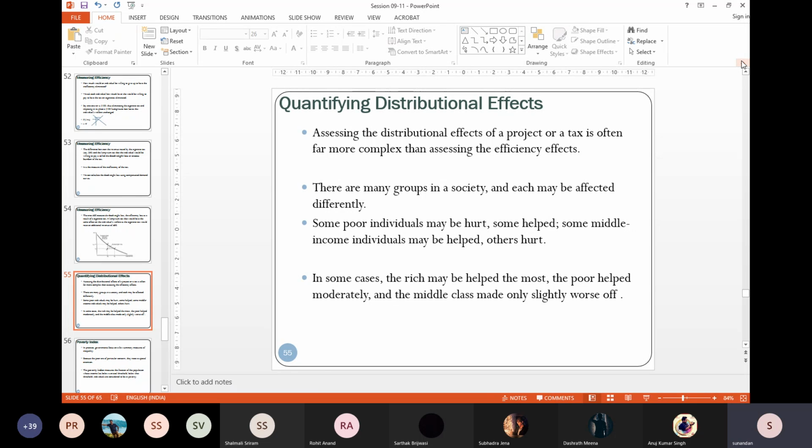NREGA was a concerted effort to generate employment, and the type of work undertaken under NREGA is in general public in nature. So the government hired these jobless people and involved them in undertaking public goods, infrastructure development, all these things.